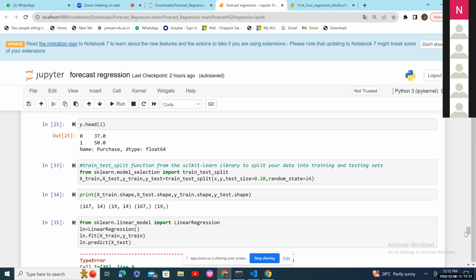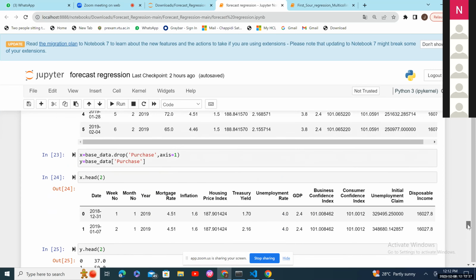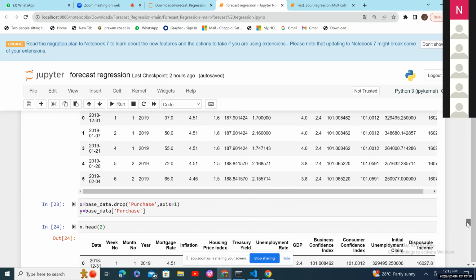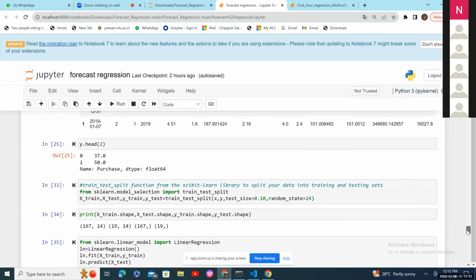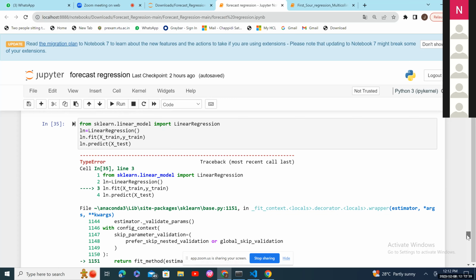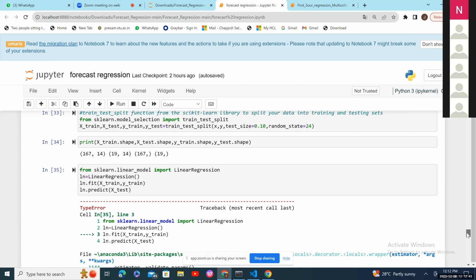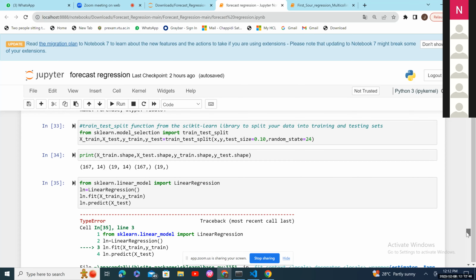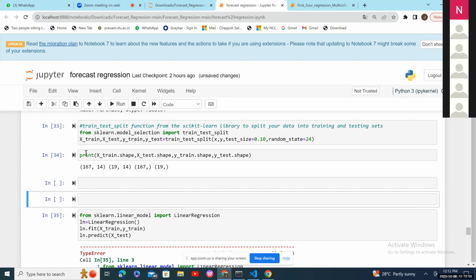Can you check X train info, Y train info? If you are getting this type of error, check after splitting. Wherever you are getting that error, there only you can check. It's just a matter of adding cells and checking your output. Go a little bit above. After the 34th input, add 2 or 3 cells. Put your cursor at 34, add cells. Check X train info.